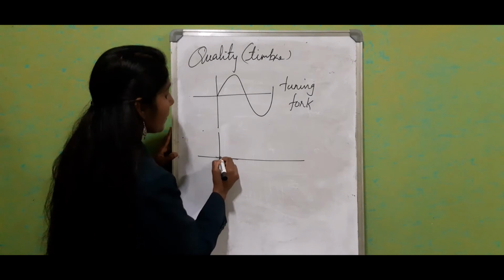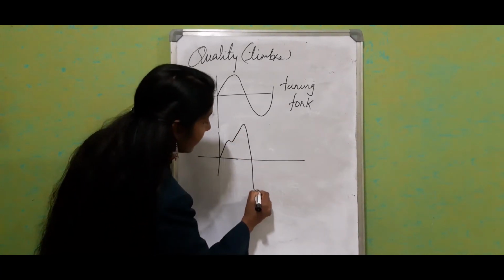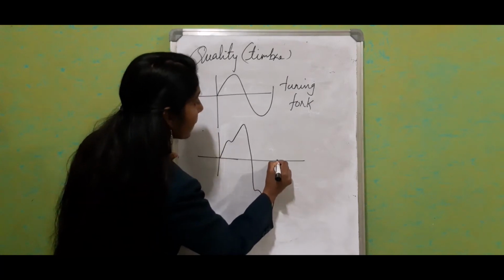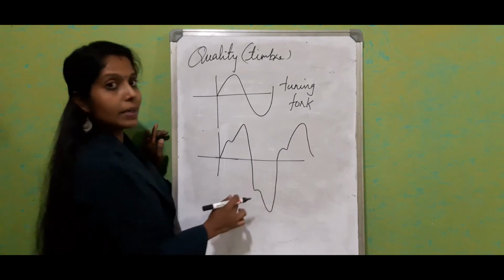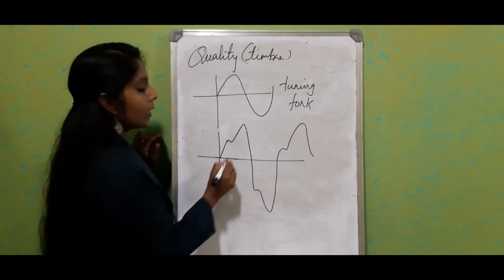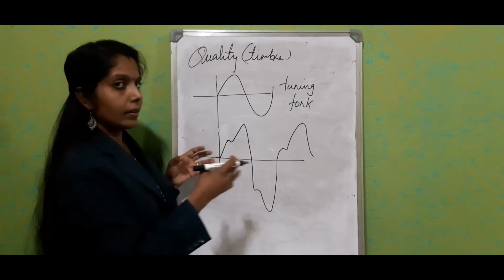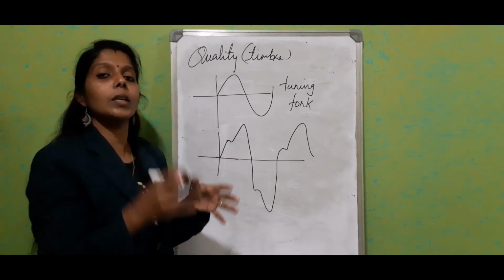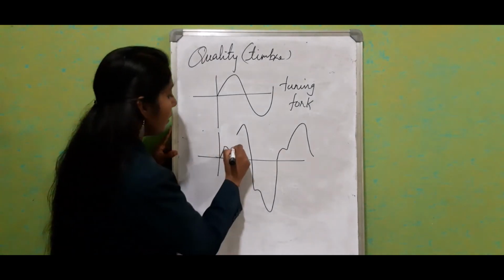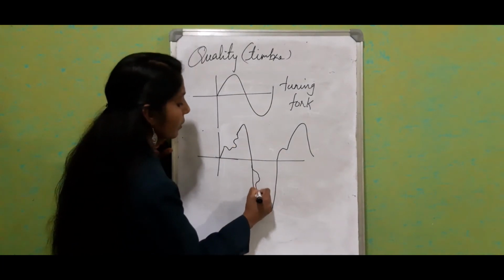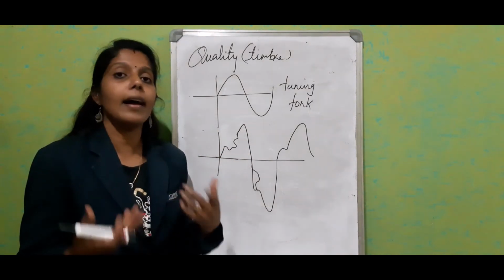For example, if you are drawing the figure of a musical instrument with the same frequency, we can draw like this. Along with the main note, there will be another small note. So this is called the main principal note and this smaller one is called the subsidiary note. In some musical instruments, a small curve will be along with that. In some, there will be lots of variations, so many subsidiary notes, so many integer multiples added to that.